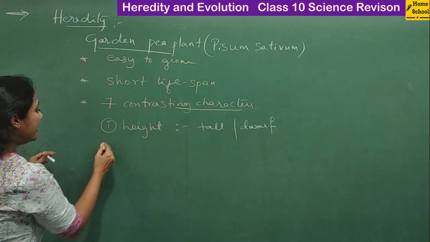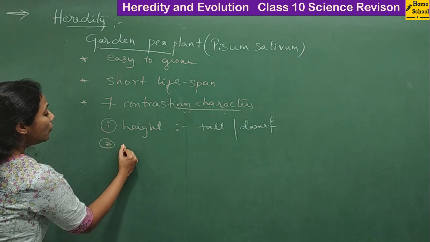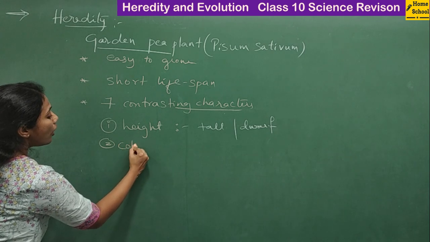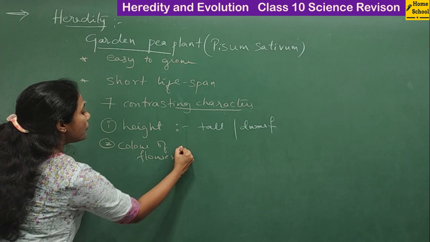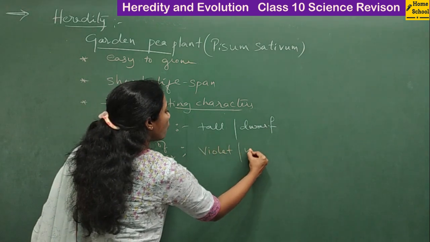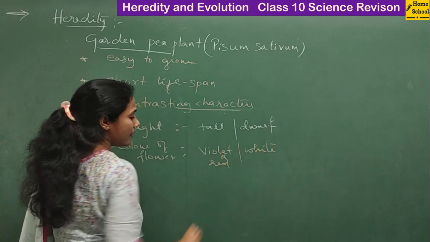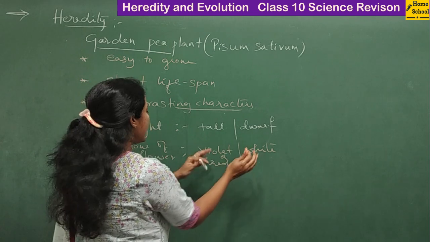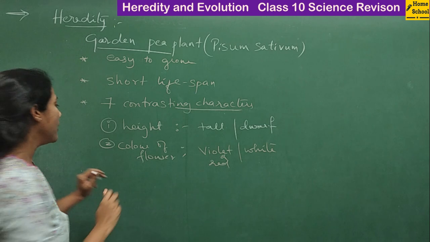The second character that he observed in a plant is the color of the flower. Flower color can be violet or white, or violet or red, you can say. This is the contrasting character that you observe with respect to flower color.